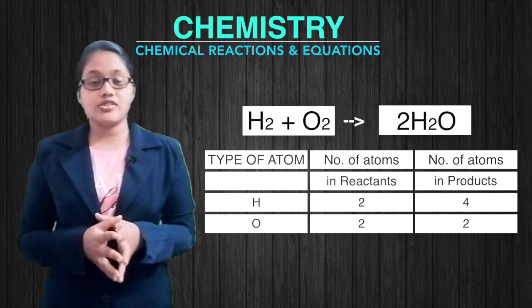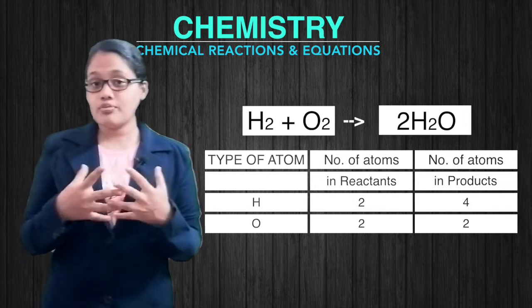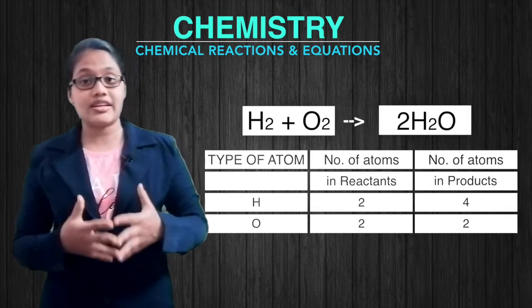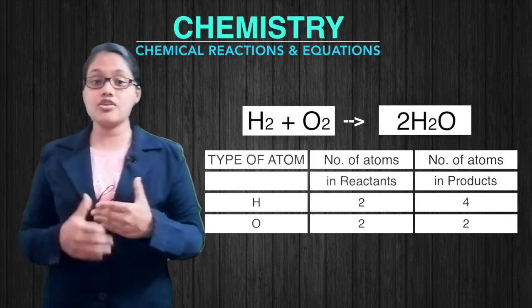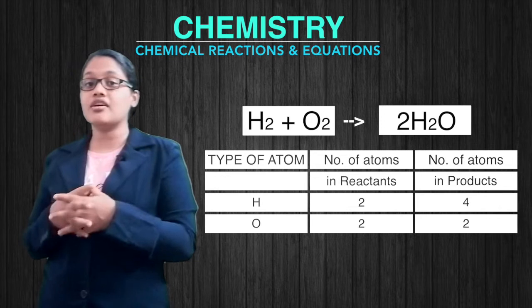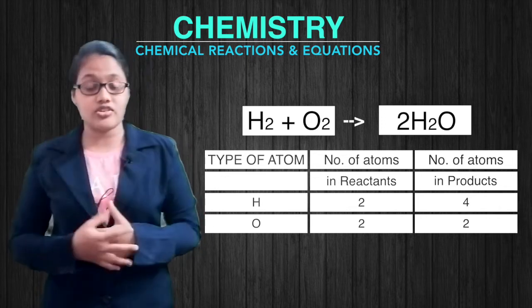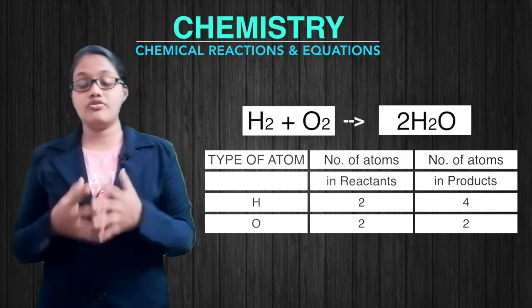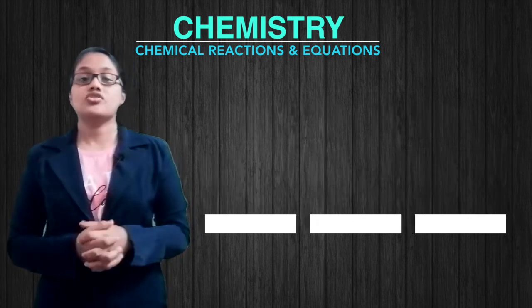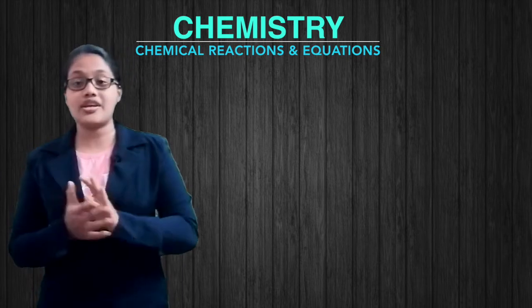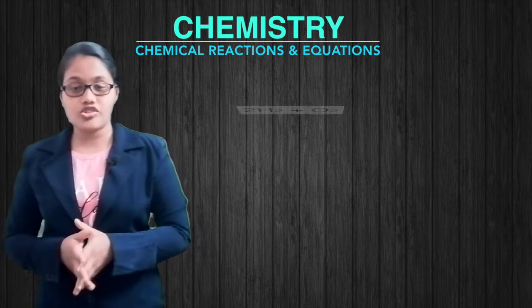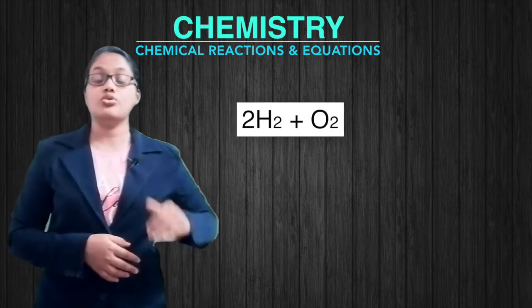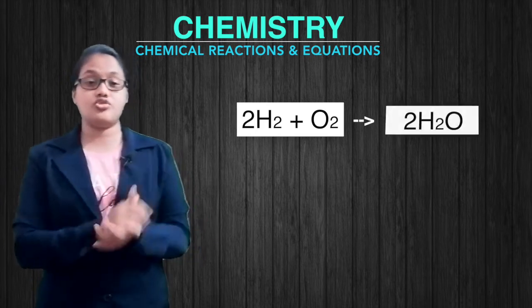That is also easy. We have to increase the number where it was reduced. On the reactant side, there is a shortage of 2 hydrogen atoms, so we are going to multiply the H2 gas by 2. So the rearranged equation will be 2H2 plus O2 gives 2H2O.